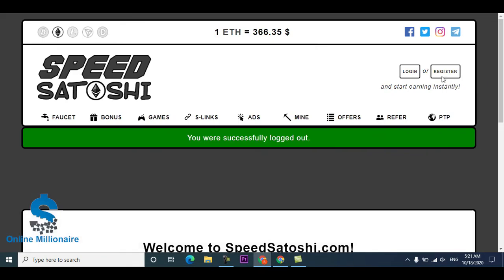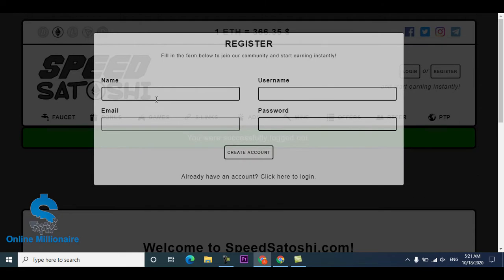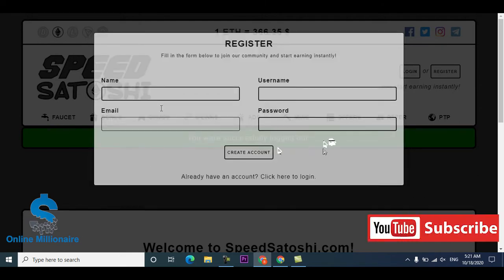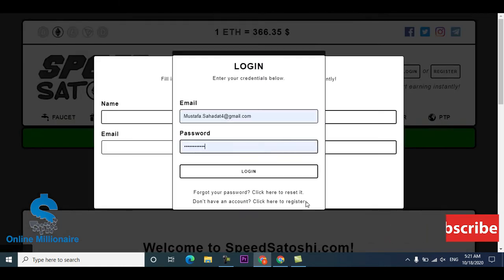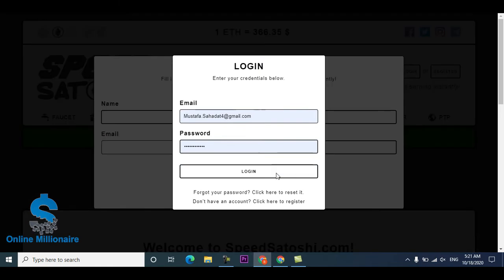First, you register yourself. Put your name, username, email, and password, and just click create account. You can create your account. If you already have an account, you can log in like this.